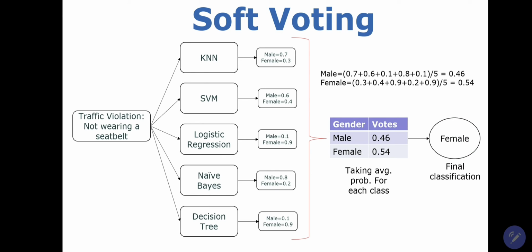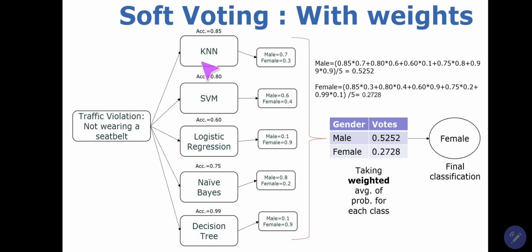But what if we can further improve the accuracy of soft voting? Yes, we can do that by adding some weights. Let's see how these weights are added. Create some weights, like an accuracy measure, with each model to determine the final result. It's like when we ask for opinions from people, we give priority to the advice of a person who has more knowledge regarding that situation. Like that, we here associate with every model the accuracy of that model so that we can make our predictions better.